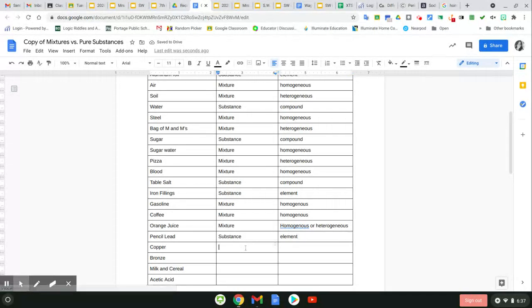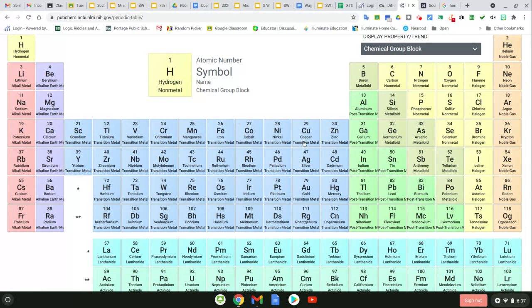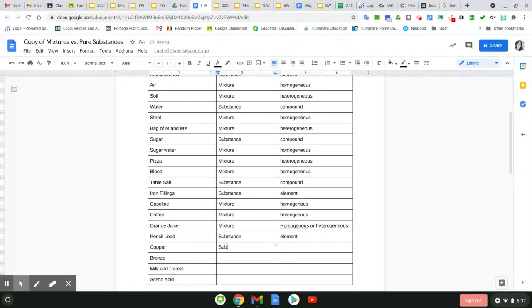Okay, copper, something on the periodic table, a metal. There it is. So that makes it a substance, and that makes it an element, one kind of atom. Bronze, you won't find bronze on the periodic table. It's a blend of metals. So that makes it a mixture. And it is homogeneous.